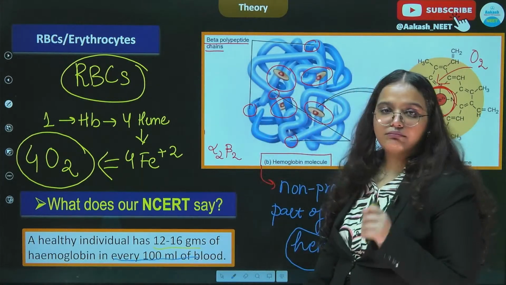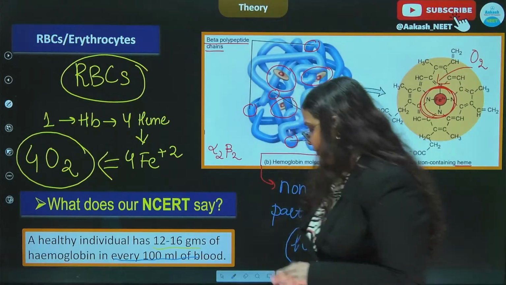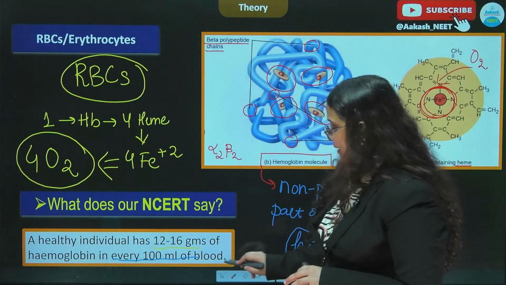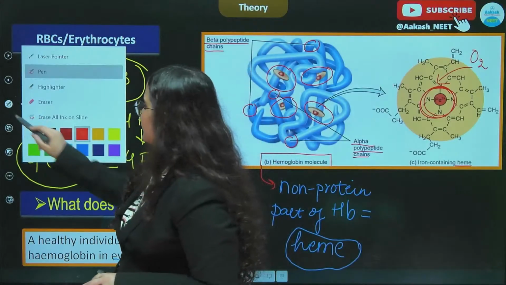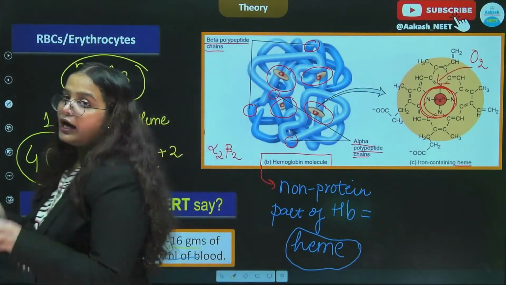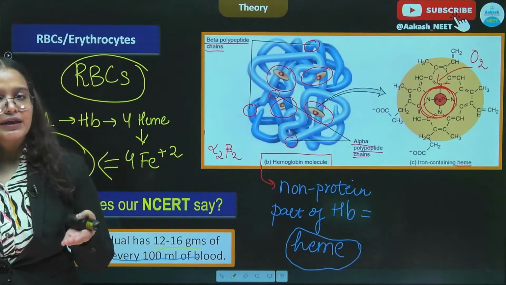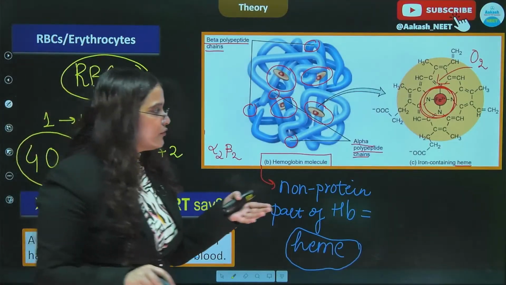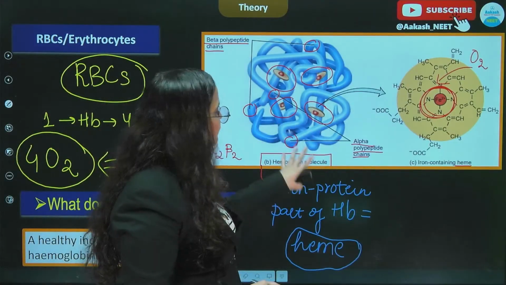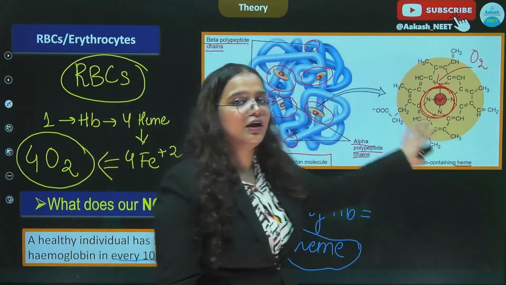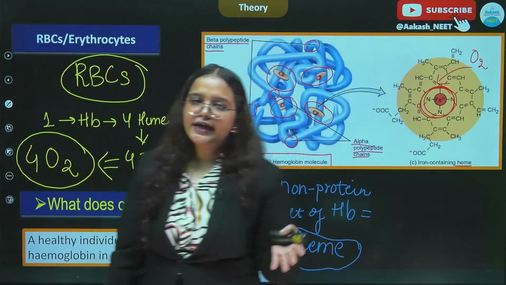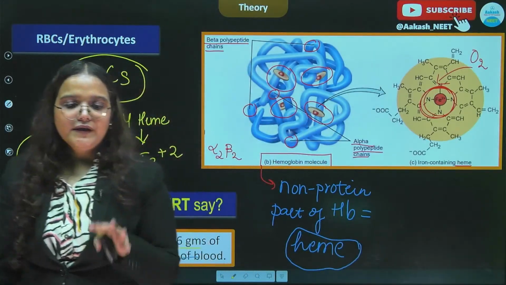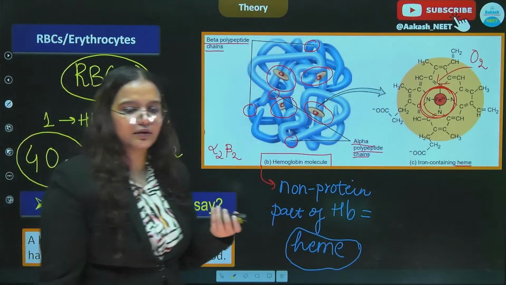ml of blood. Alright, so this makes sense that RBC participates in the exchange of gases, and how is it able to participate in that? First of all, it carries a protein which is capable of carrying the oxygen molecule or the molecules of carbon dioxide and transport it to various parts.